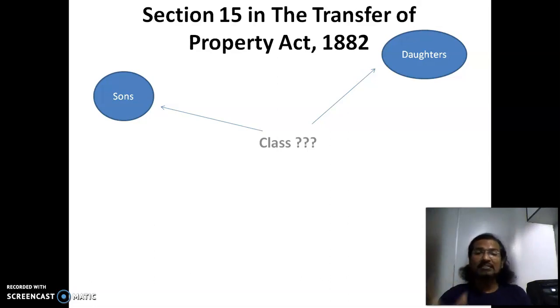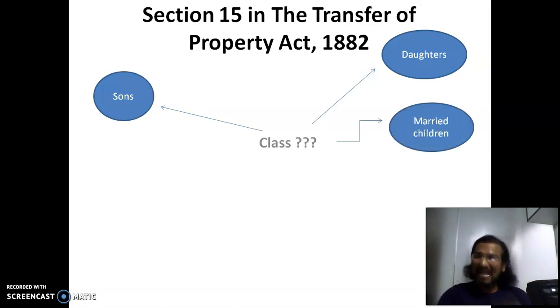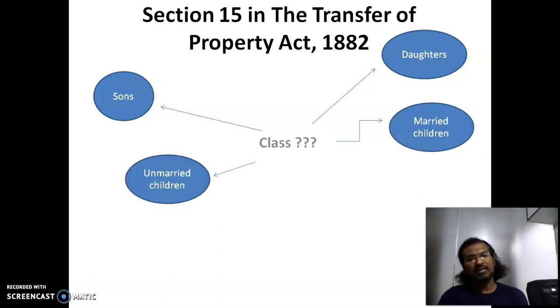We also understand that these two can form a bigger class, that is all children. That means sons and daughters could form the class of all children. So we also can have married children as a class. When we talk of married children, we have unmarried children as another class. So this is how the class is to be mentioned by the person who is transferring the property.